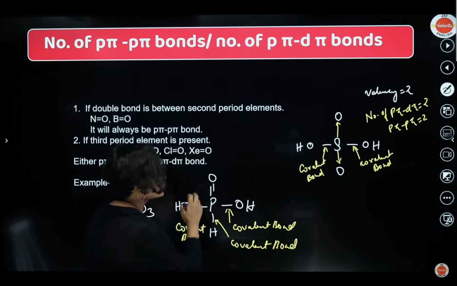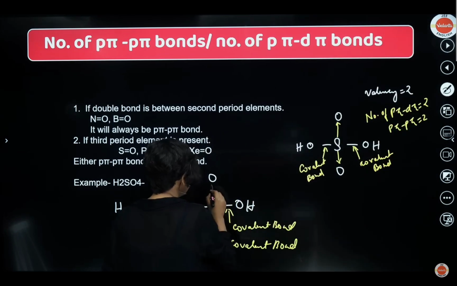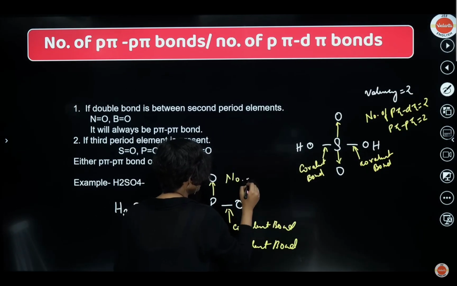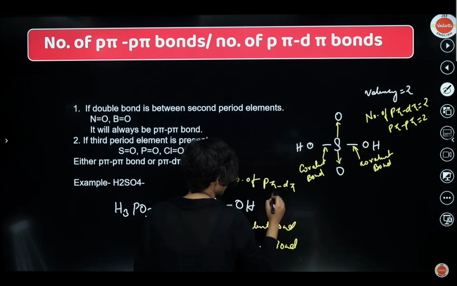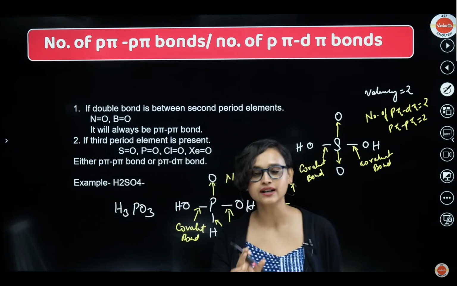Okay. But now what am I going to do? I'm going to change that to be a coordinate bond. See, this one I'm going to change into a coordinate bond. Take a look at it. So now the number of p pi d pi is equal to 1. Understood? Okay. So basically what you have to do is, what is the valency?